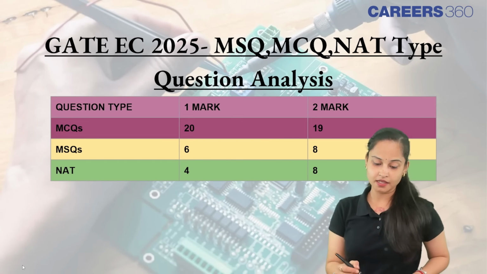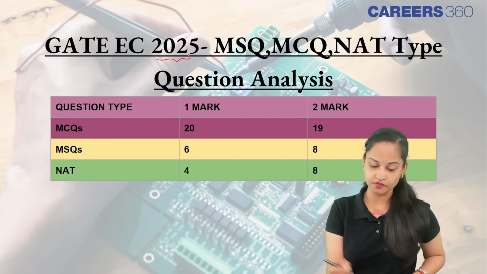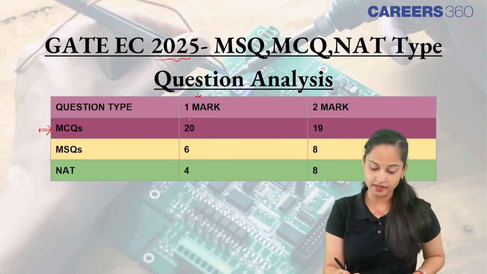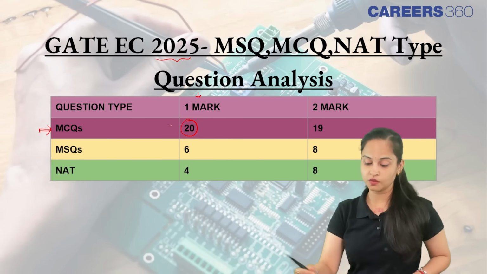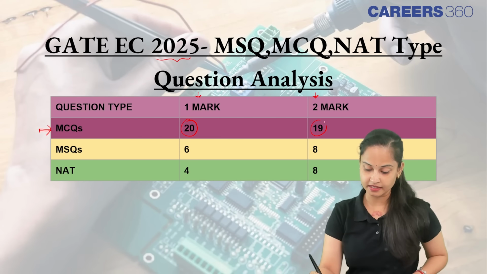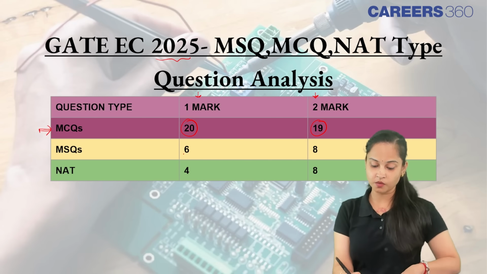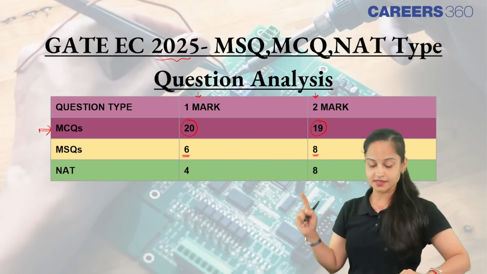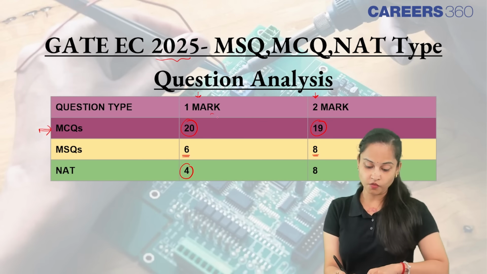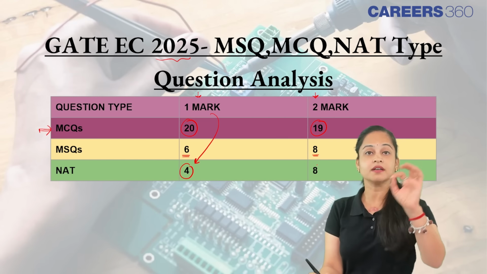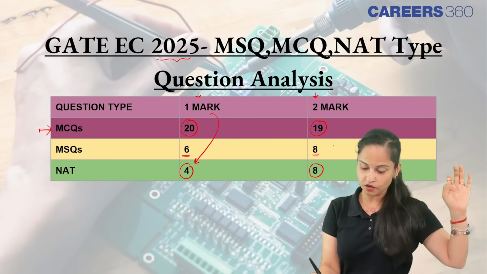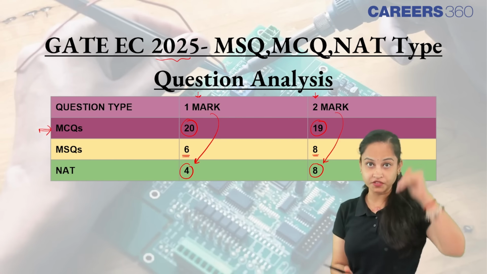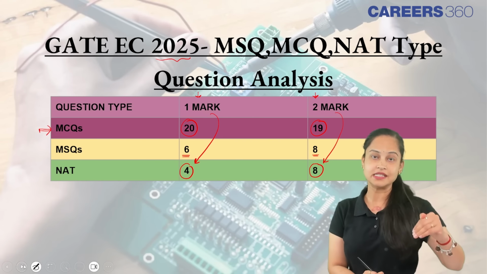तो यहाँ पर आप देखेंगे in the year 2025, that means this year, how many MCQs of 1 mark came? 20. And how many MCQs of 2 marks came? They were 19. MSQs of 1 mark were 6 and MSQs of 2 marks were 8. Numerical answer type questions were 4 of 1 mark and numerical answer type questions were 8 of 2 marks. Clear? So this is basically the analysis of this year 2025 for GATE ECE.